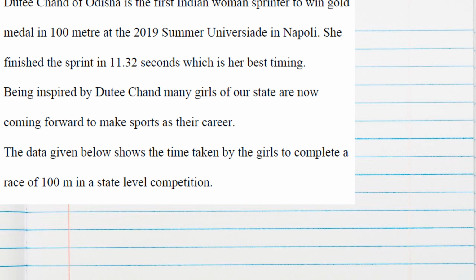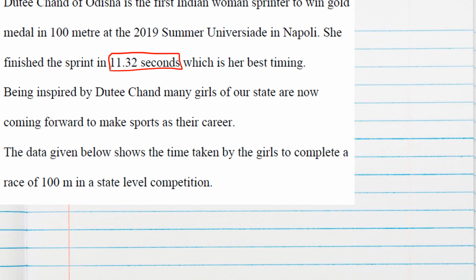In this question of statistics from basic maths, Dutee Chand of Odisha is the first Indian woman sprinter to win a gold medal in 100 meter. She finished the sprint in 11.32 seconds, which is her best time. Being inspired by Dutee Chand, many girls of our state are now coming forward to make sports their career.